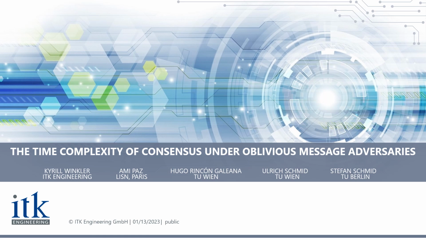In this presentation, I will first talk a little bit about what the consensus problem is in distributed computing, and then show you the Oblivious message adversary model, which is a very elegant and powerful model for dynamic networks, or more precisely, dynamic message passing systems. After this introduction, I will then show you our main results, which for the first time allow us to establish time complexity lower bounds for consensus in this setting.